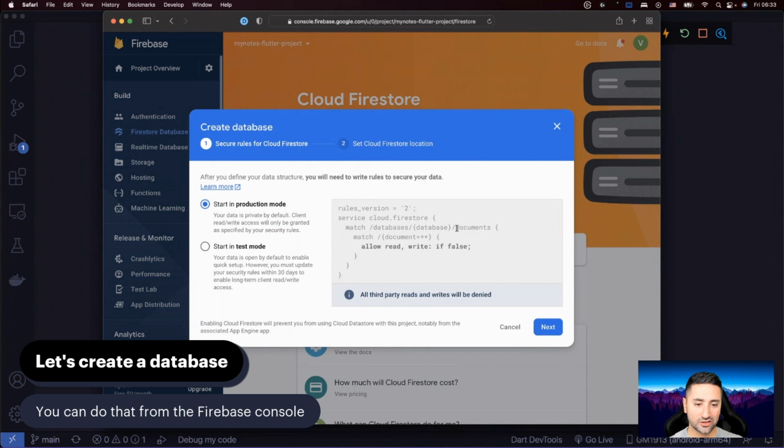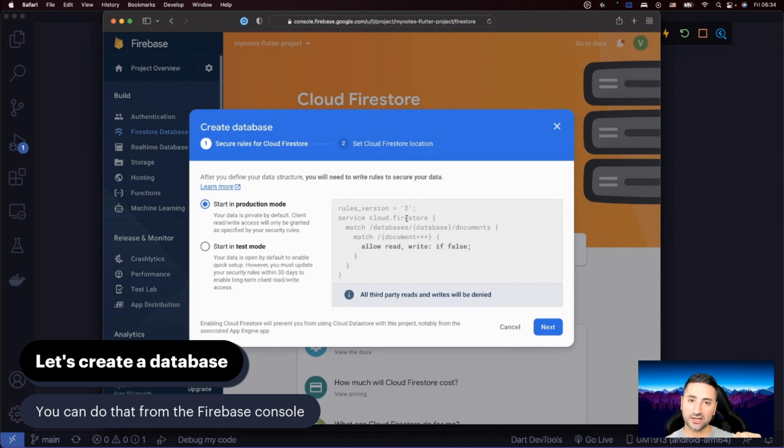It says any document inside the database is inaccessible. It says don't allow read or write because the condition is just false, and all third-party reads and writes will be denied. But this is not how we are going to set up our Firestore database.